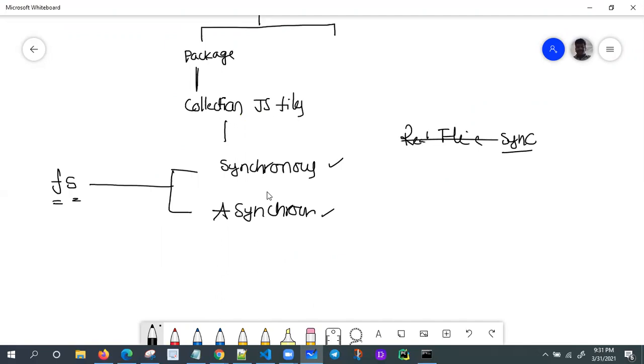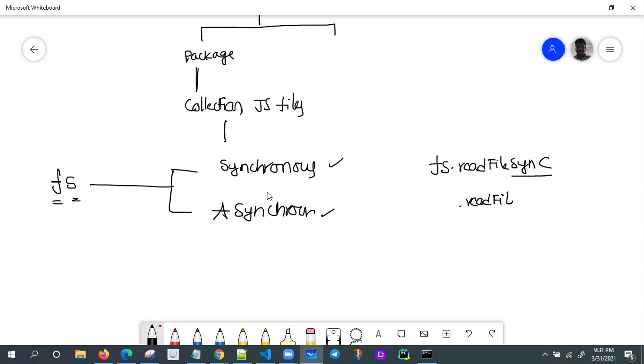The method name is readFileSync. The fs object's readFileSync: most of the synchronous methods end with Sync. The same operation in an asynchronous manner is readFile only, with no Sync at the end. Assume that one is asynchronous. For any core module, each operation has two methods: one synchronous and another asynchronous.